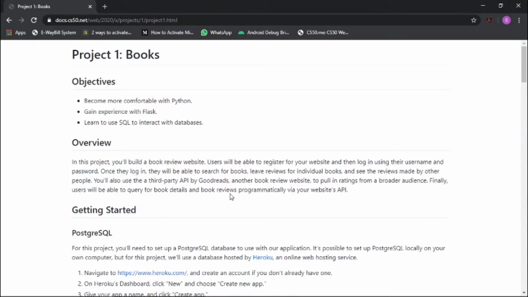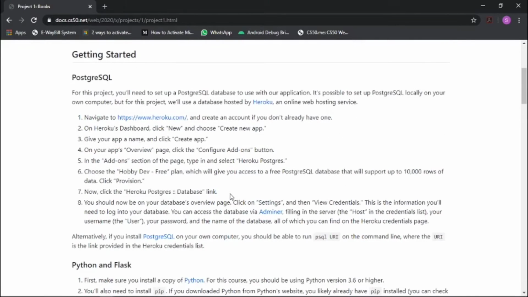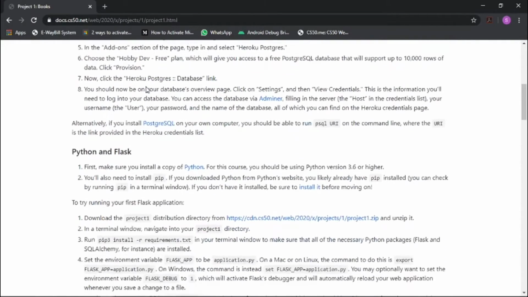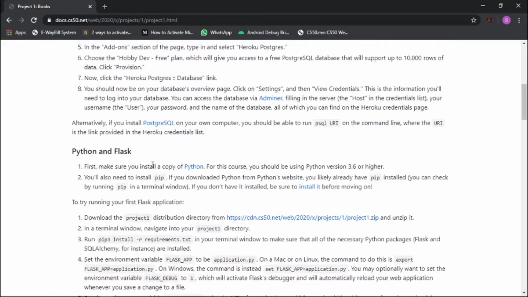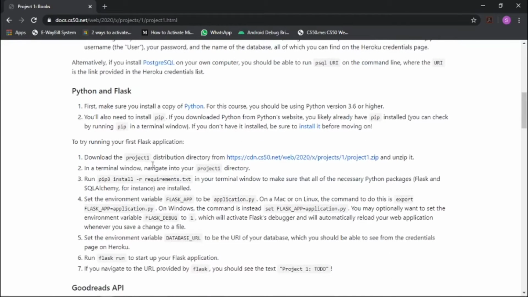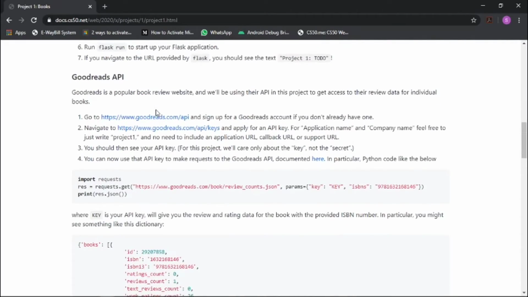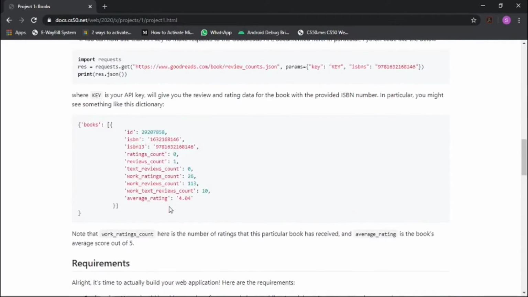It is a project where I have to work on a Flask app to search books. I have to create a PostgreSQL file, which is a database, and there I have to put all my books and the different files and everything I need. I have to use Flask, Python, and the Goodreads API, where all the data about the books is given.